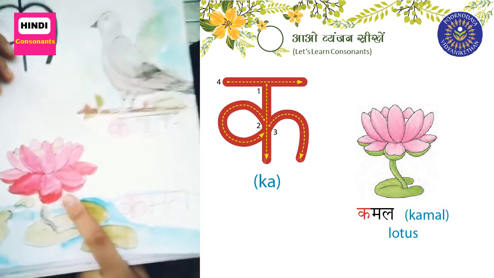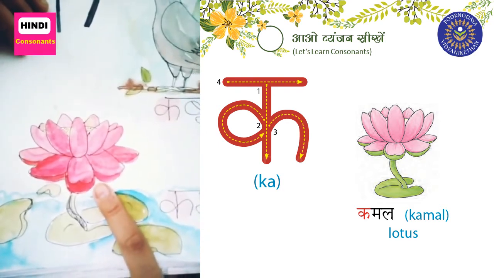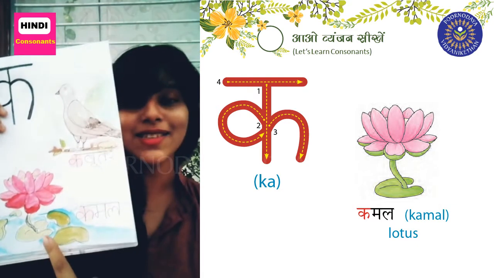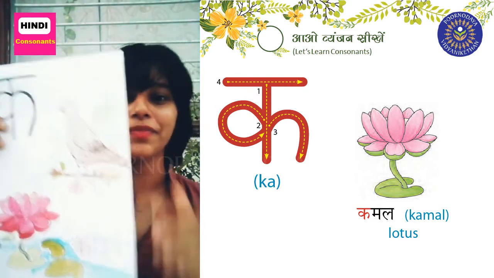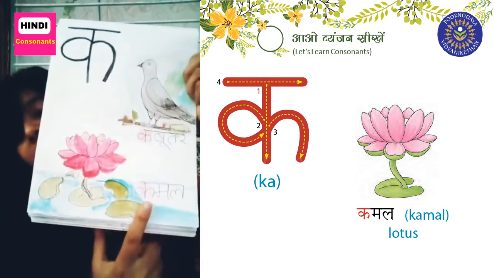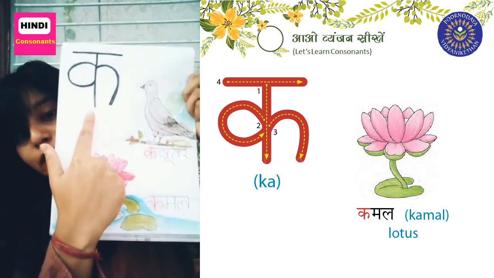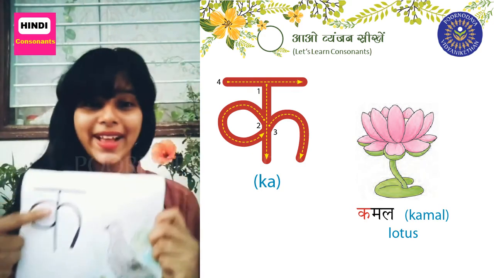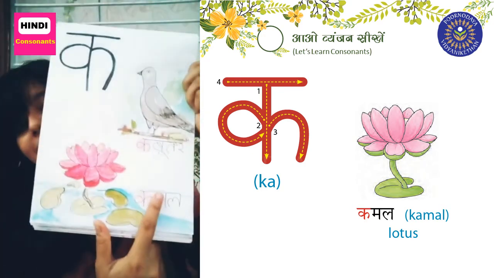So that's how it looks. Lotus is called kamal in Hindi. Ka for kamal.